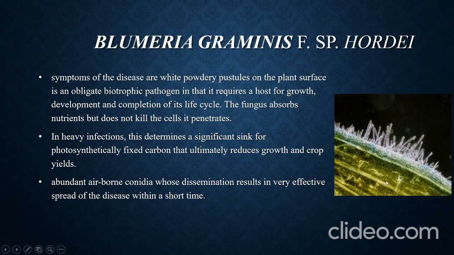This fungus has conidia that spread through air. Through air, these powders can enter the surrounding area and also increase the spread of disease.